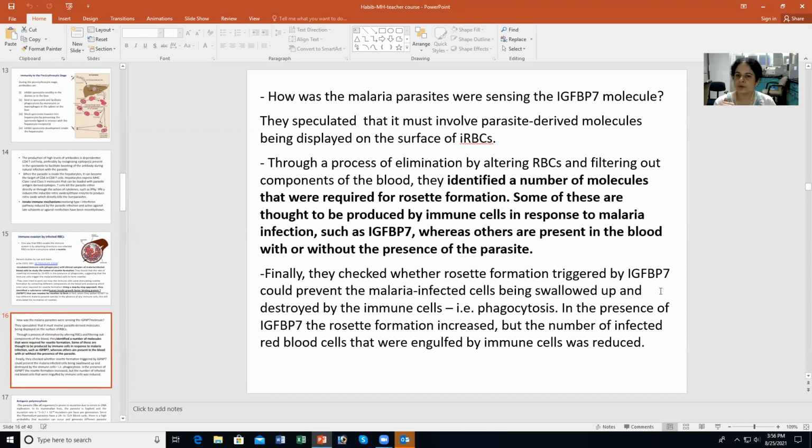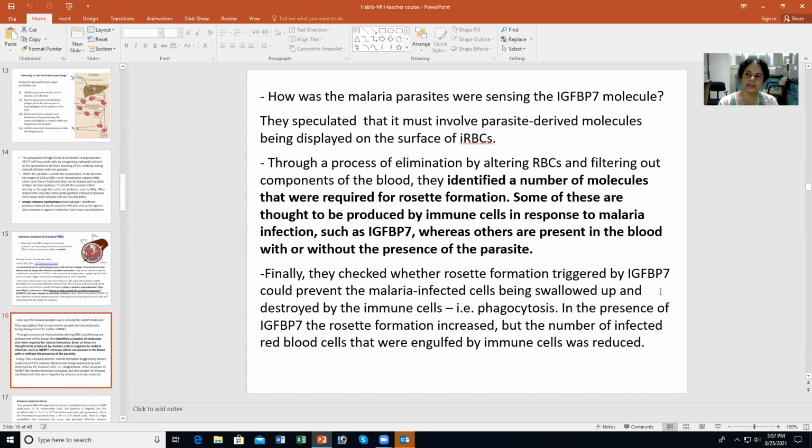Now they checked whether rosette formation triggered by this insulin growth factor binding protein 7 could prevent the malaria-infected cells from being swallowed up and destroyed by the immune cells. So does rosetting triggered by IGFBP7 actually prevent the parasite from being destroyed by the immune cells, that is, being phagocytosed by the immune cells? And they did show that in the presence of this protein, rosette formation increased, but the number of infected red blood cells that were engulfed by the immune cells was reduced, right? So there was an effect.